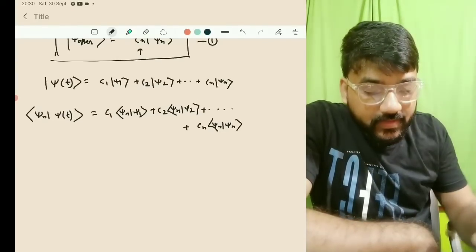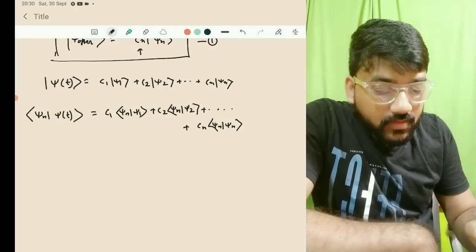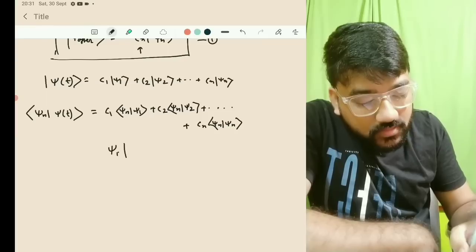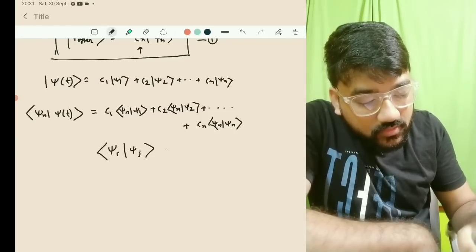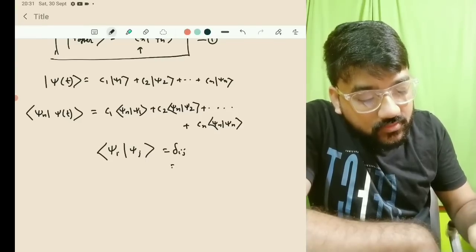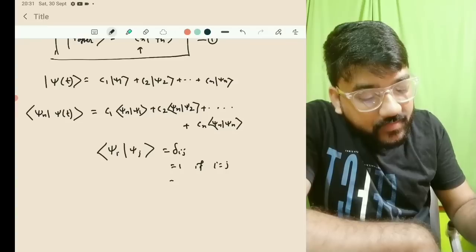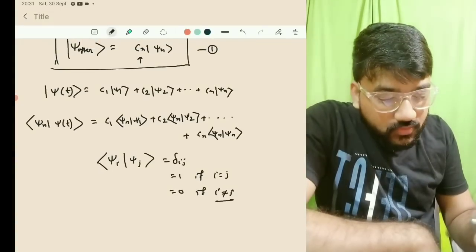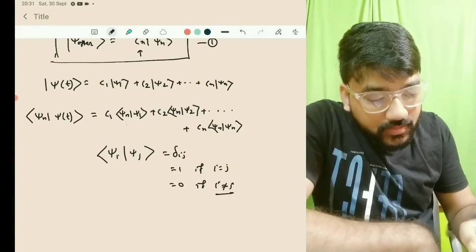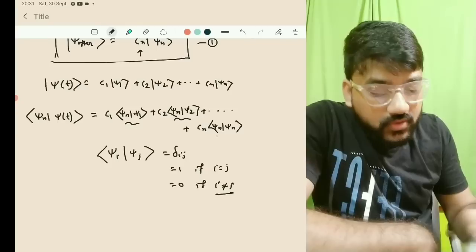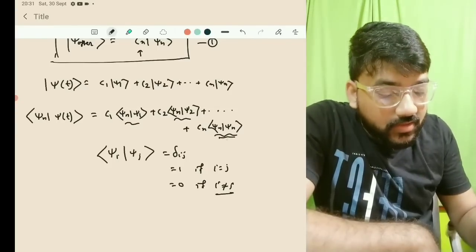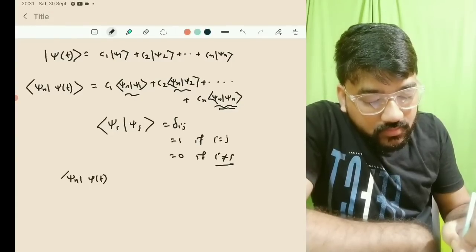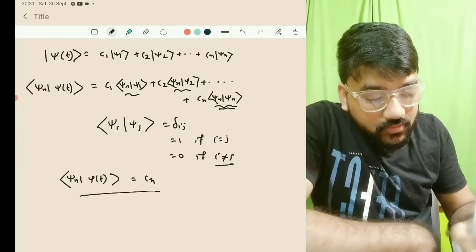Now you know, as psi 1, psi 2, psi 3 are orthonormal wave functions, our orthonormal condition, which I have discussed earlier, was psi i psi j equal to delta ij. That means it will be 1 if i is equal to j, and 0 if i is not equal to j. So you can see here that psi n psi 1 is 0, psi n psi 2 is also 0, but psi n psi n will be 1 because here i is equal to j. So now this dot product of psi n with psi t will be just cn.